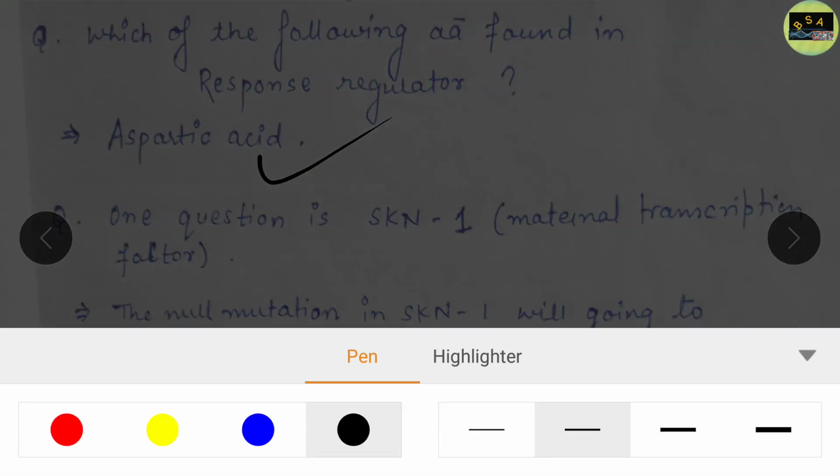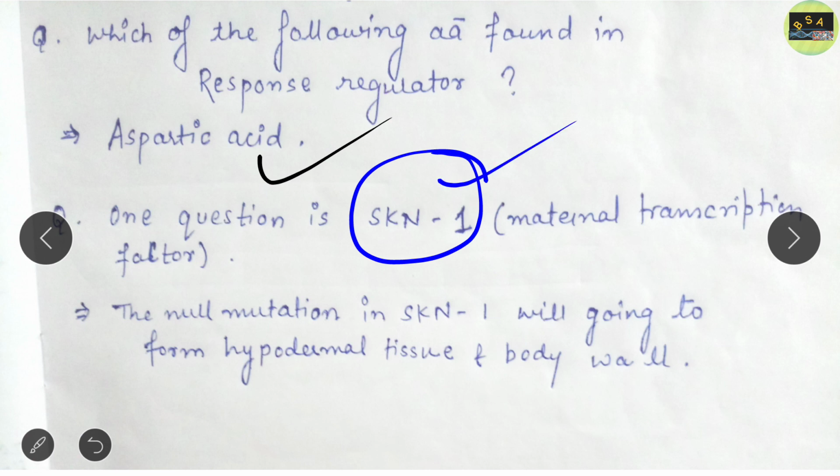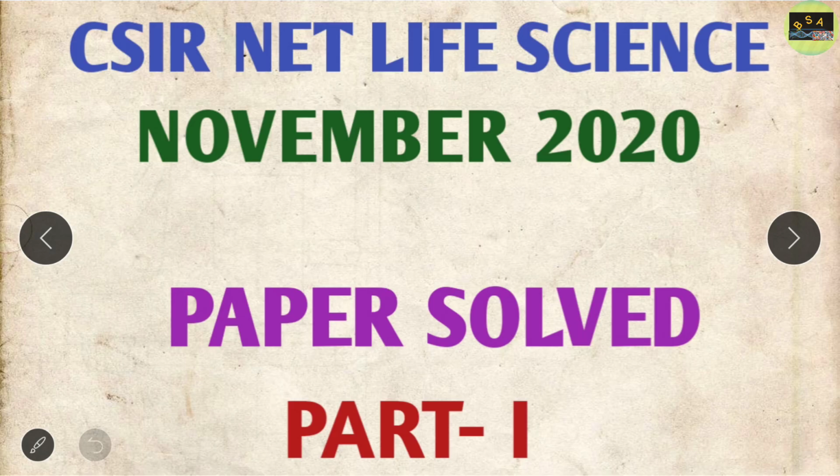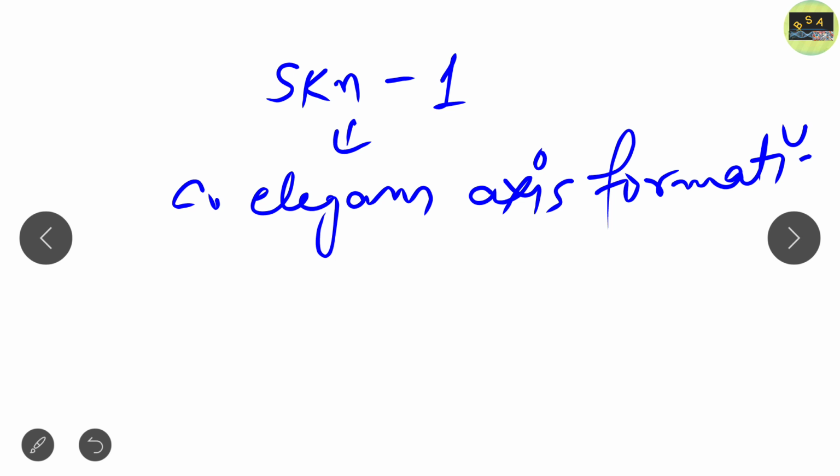Next, another question is asked from skn-1. So what is this skn-1? First of all, you should know from which topic this skn-1 question has been asked, and this question is of 4 marks. This skn-1 topic is from C. elegans axis formation.